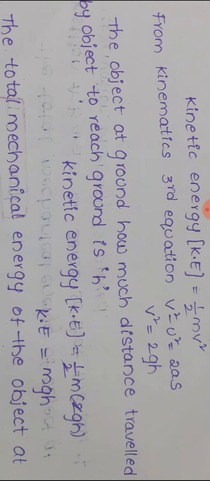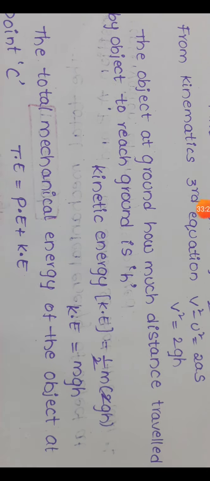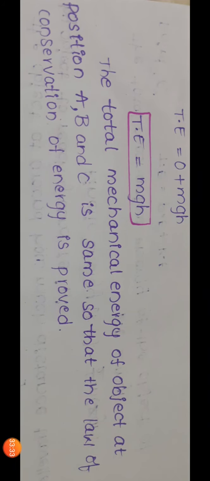So now we are going to find the total mechanical energy of the object at point C. Total energy equal to potential energy plus kinetic energy. So potential energy of the object is 0, but kinetic energy of the object is mgh.